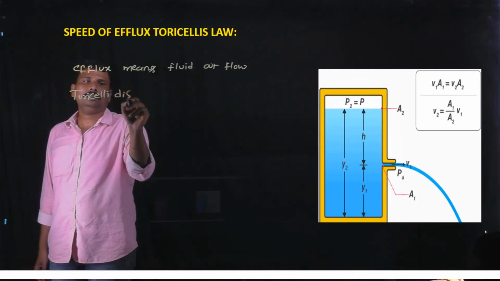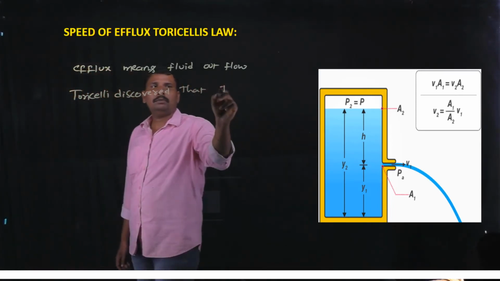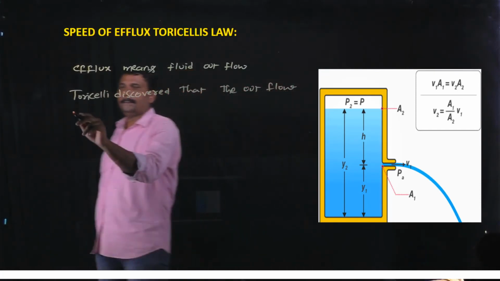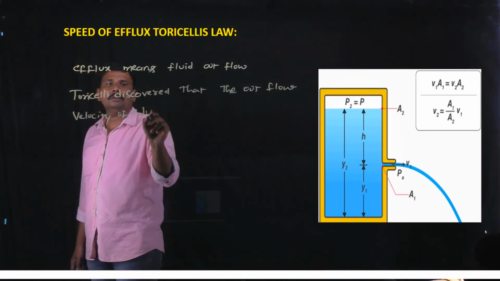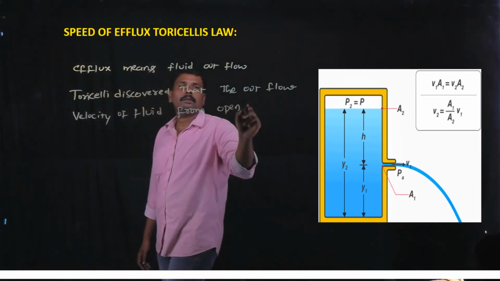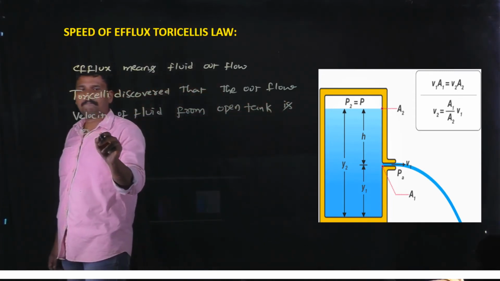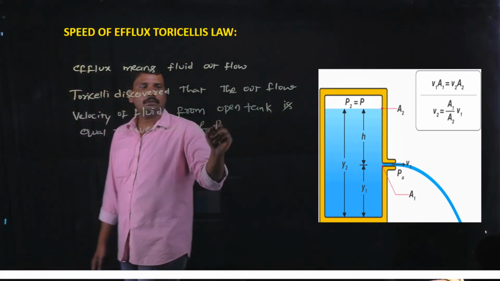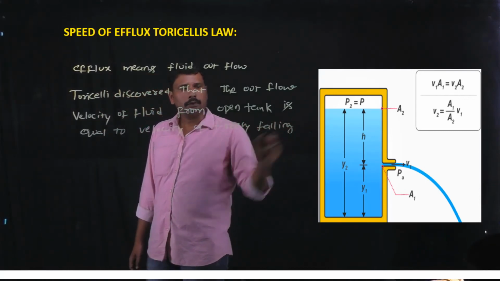Torricelli discovered that the outflow velocity of a fluid from the open tank is equal to the velocity of a freely falling body from that height.